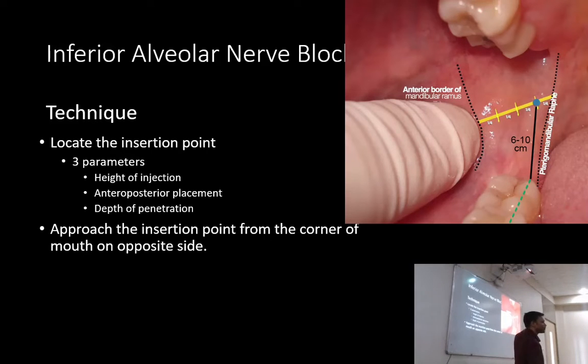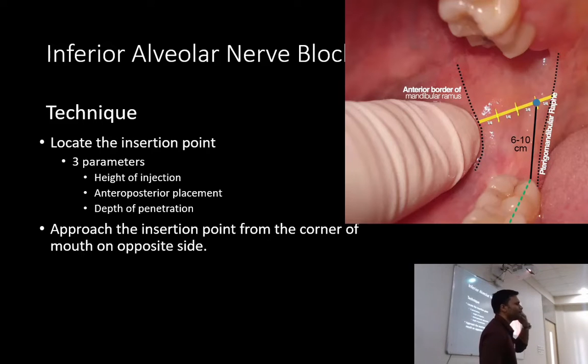That is the point where we are going to insert the needle, and this point is 6 to 10 mm, not centimeters. Centimeters would be too much, it would go into the skull. That was a typo. So 6 to 10 mm above the occlusal plane. This is how we use the 3 landmarks: the coronoid notch, the pterygomandibular raphe, and the occlusal plane. This is where you insert the needle.